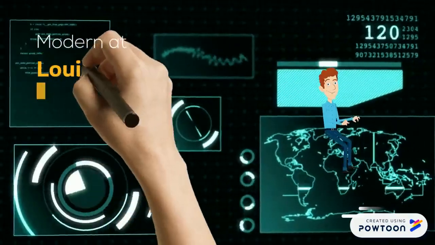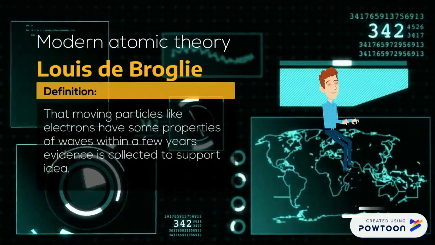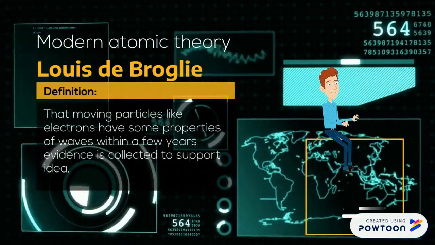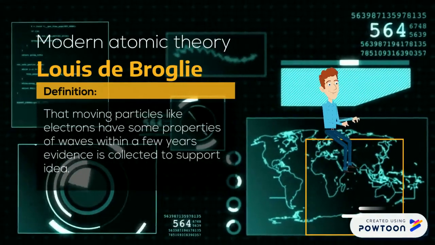Louis de Broglie. Moving particles, like electrons, have some properties of waves. Within years, evidence was collected to support the idea.